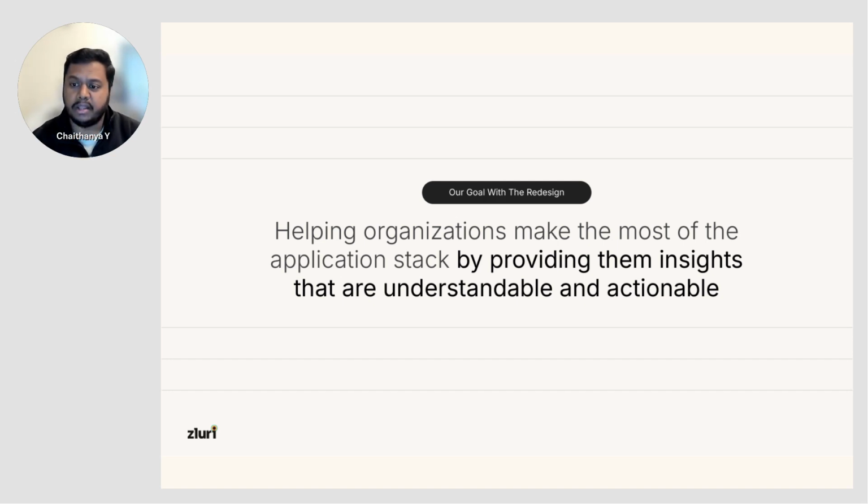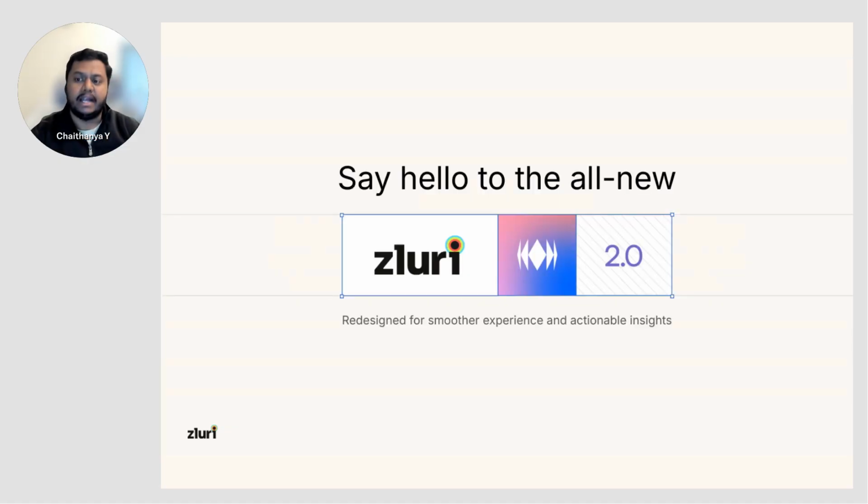It's extremely important that we make this information easily available to you, without much complexity, so that you can easily understand it, get the necessary insights from it, and also act on these insights. That's been the main goal for this design, and with that, we started out with Zluri 2.0.